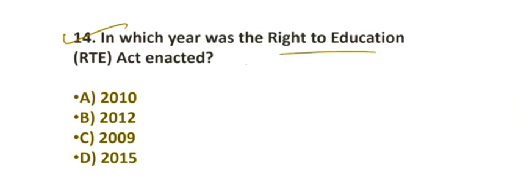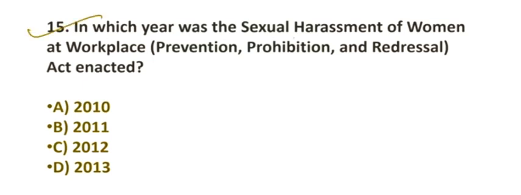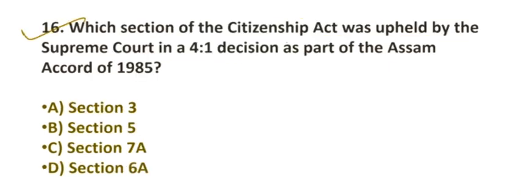In which year was the Right to Education RTE Act enacted? Option number C, 2009. 15. In which year was the Sexual Harassment of Women at Workplace Prevention, Prohibition and Redressal Act enacted? Option number D, 2013. 16. Which section of the Citizenship Act was upheld by the Supreme Court in a 4:1 decision as part of the Assam Accord of 1985? Option number D, Section 6A.